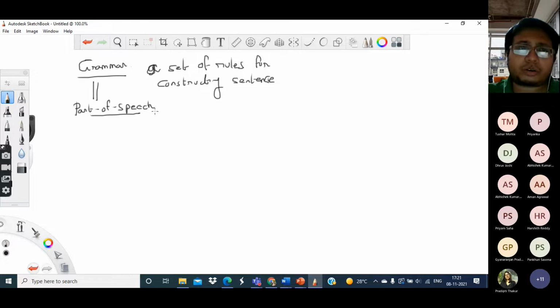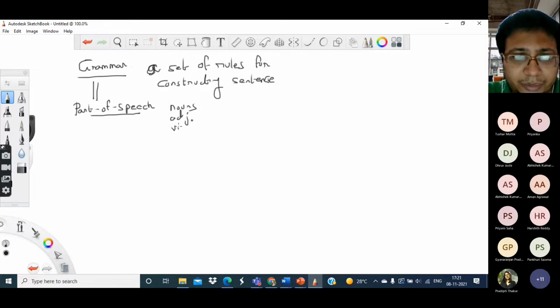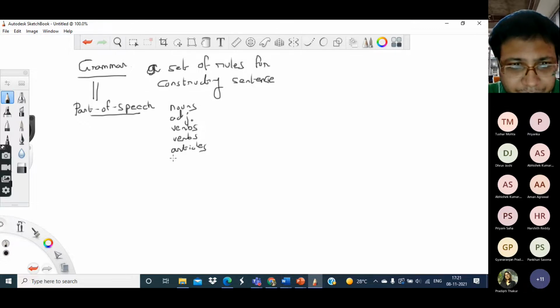We know the common parts of speech: nouns, adjectives, adverbs, and verbs, right? These are the main parts of speech. Apart from that, there are also articles, pronouns, prepositions, etc.